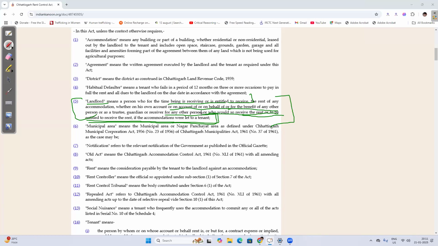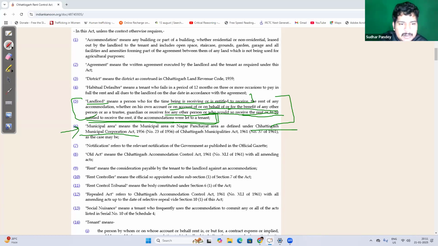Okay. Now, municipal area and Nagar Panchayat area includes the area defined under the Chhattisgarh Municipal Corporation Act 1956.